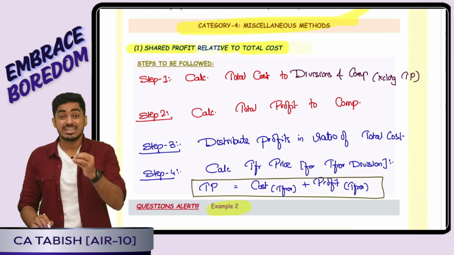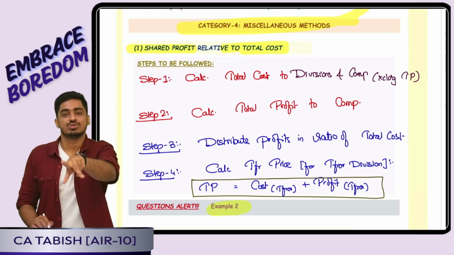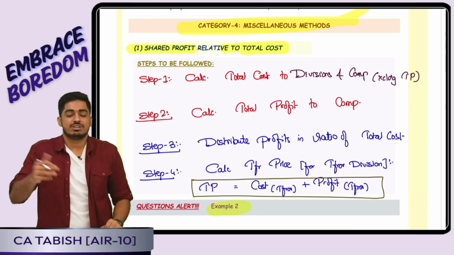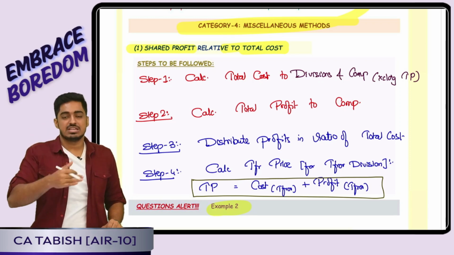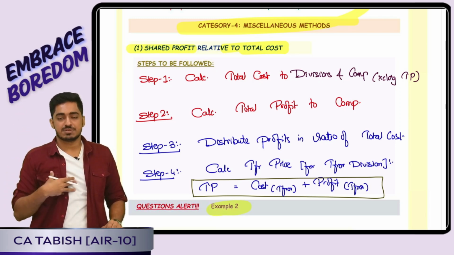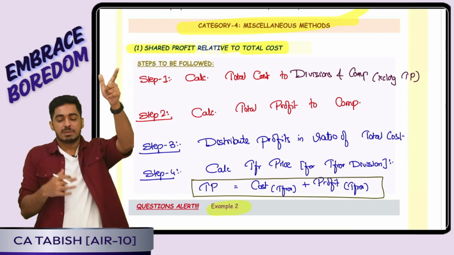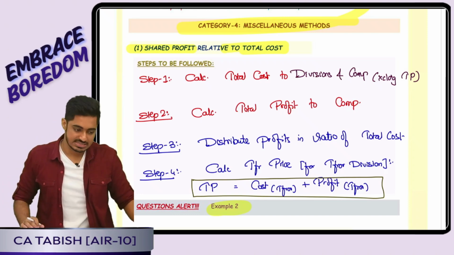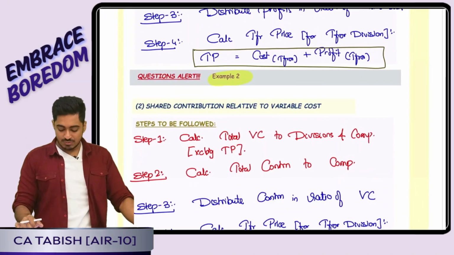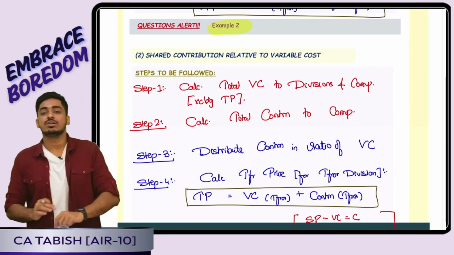Now tell me, how do I distribute the profit? In the ratio of total cost. So once I have distributed the profit in the ratio of cost, transfer price is simple. Selling price is cost plus profit. So for the transferor, the cost the transferor has incurred plus the transferor's share of profit, we will arrive at the transfer price. Is this clear, everyone? Okay, sir. Next one is shared contribution relative to variable cost.